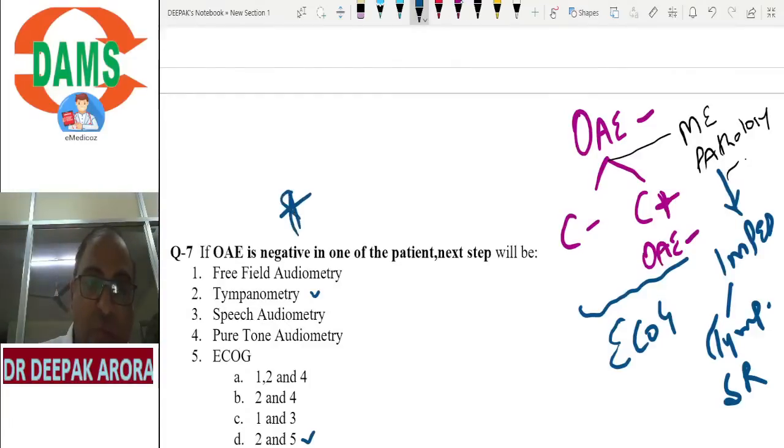But I am making one star over this topic. This question can be there. Speech audiometry is a subjective investigation. I will not prefer pure tone audiometry as a subjective investigation.